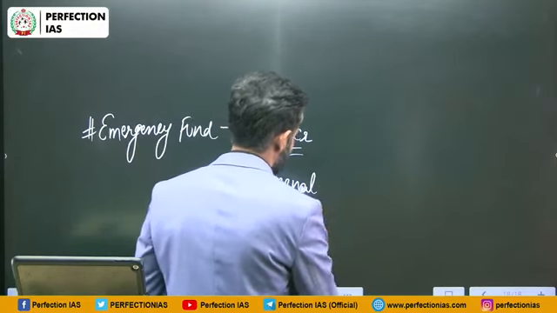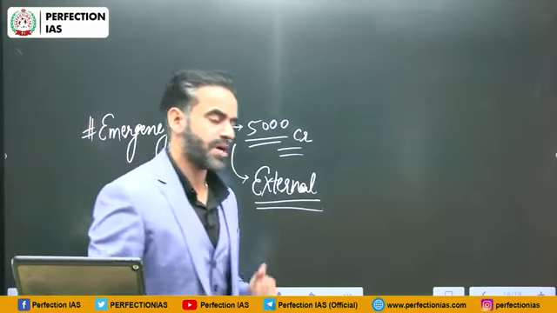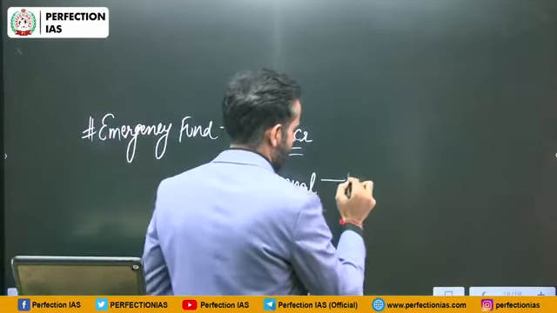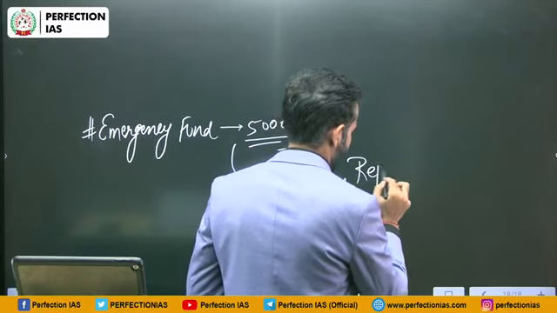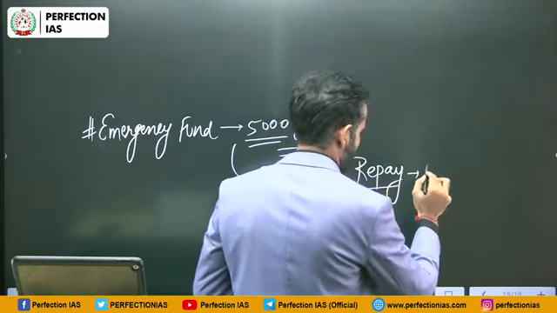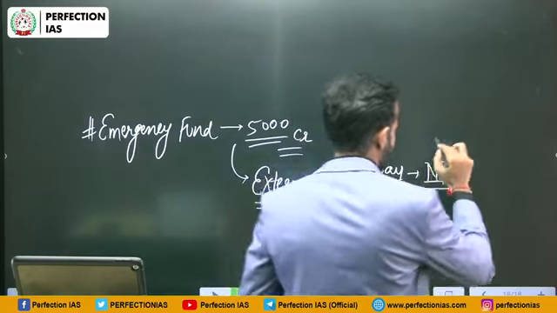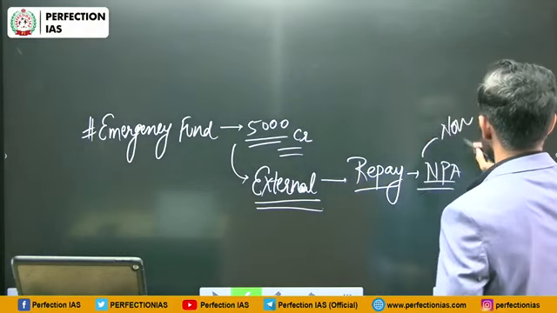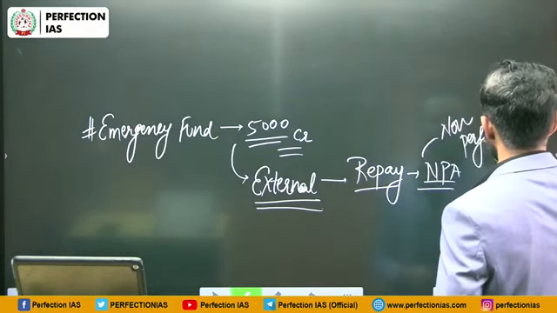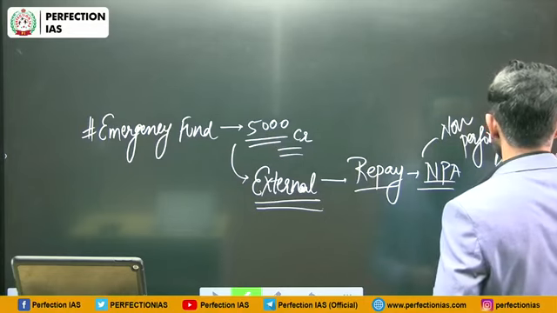Because of these external circumstances their business is hampered and therefore they are not able to repay loans on time, and therefore that loan becomes a non-performing asset.